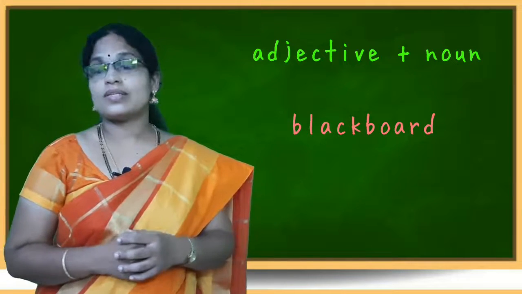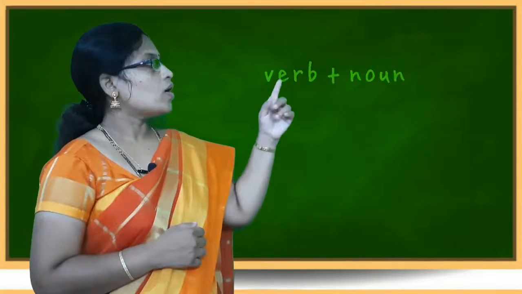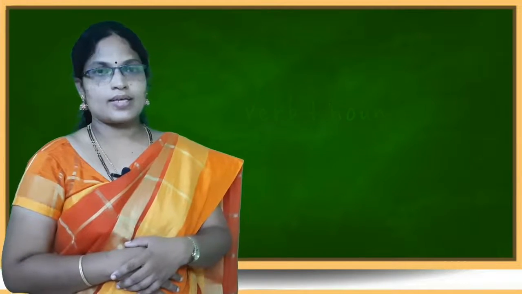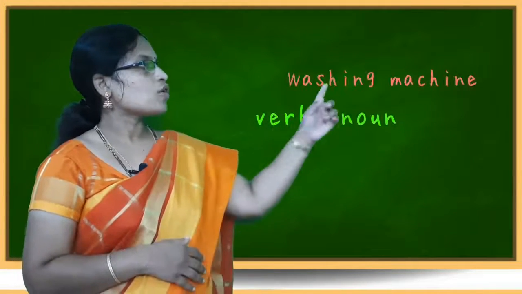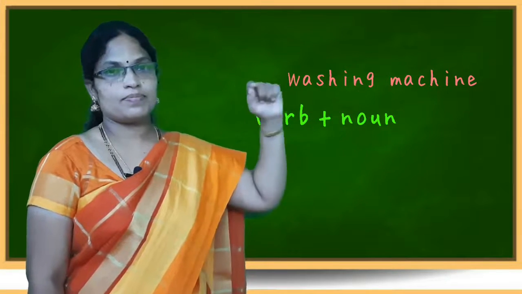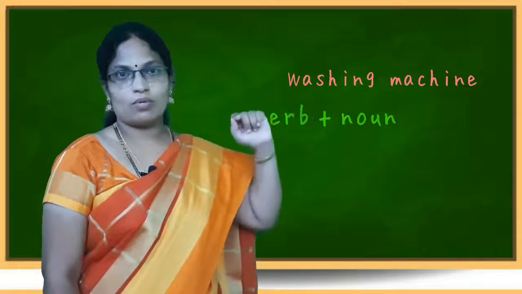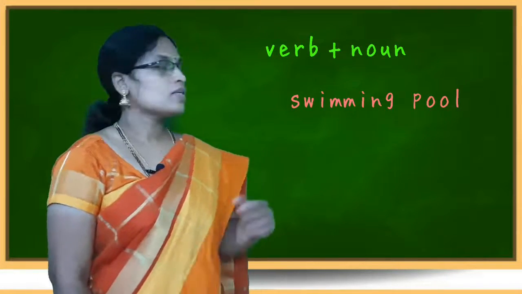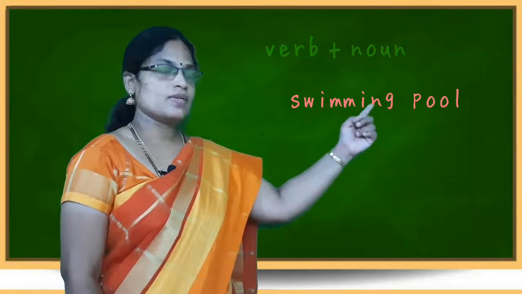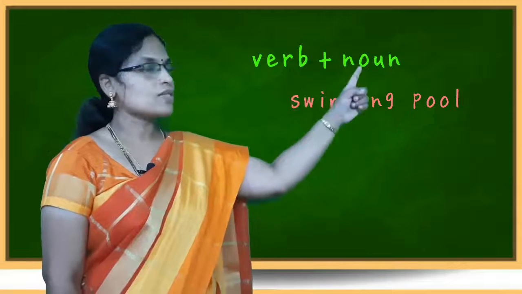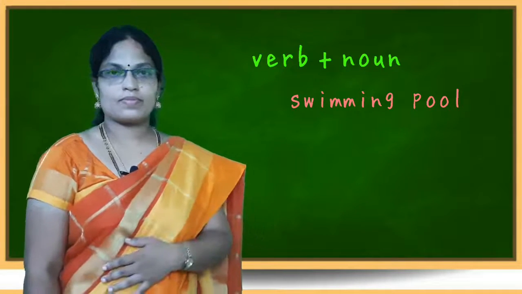The next one is verb plus noun combination. Examples, washing machine. Washing is a verb. Machine, noun. Swimming pool. Swimming, verb. Pool, noun. Verb plus noun combination.